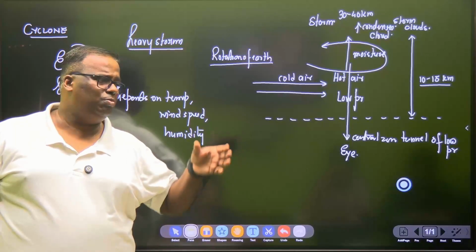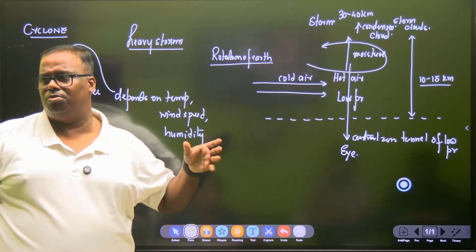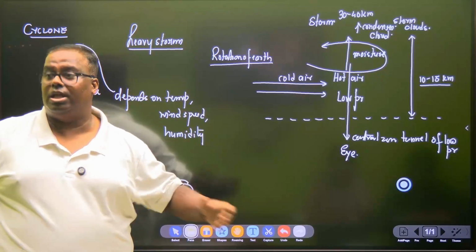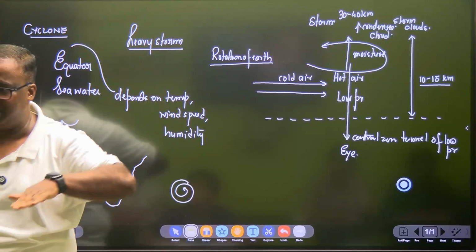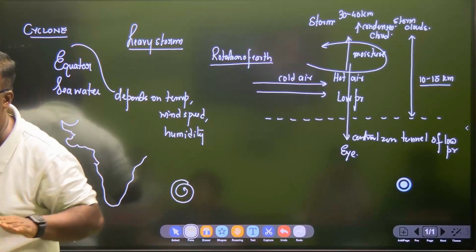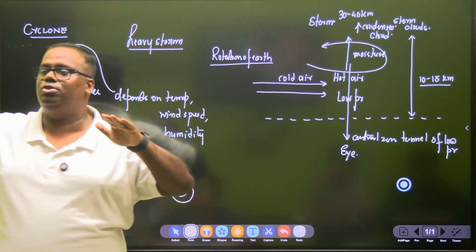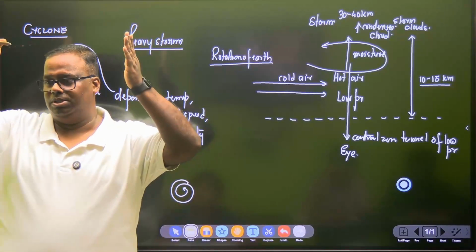The eye is a low pressure zone. How big? It will be some kilometers. That's a low pressure zone, so that much water will splash up. See, there is pressure on the sea. Air pressure is there on the sea. That's why the water is at this level. When this pressure reduces, the water will bounce up.